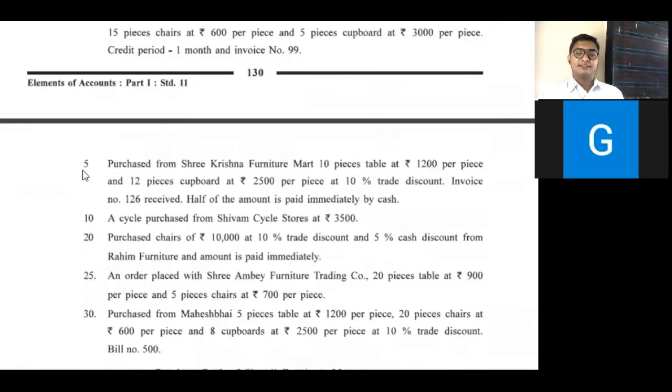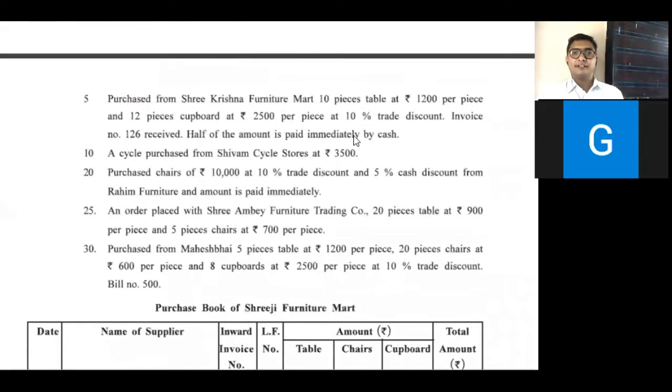Second transaction is on date 1. Purchase from Sri Krishna Furniture Mart: 10 pieces of table at 1200 per piece, 12 pieces of cupboard at 2500 per piece, at 10% trade discount. Invoice number 126. Half of the amount is paid immediately by cash.